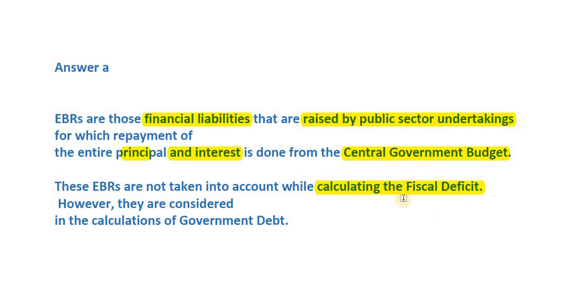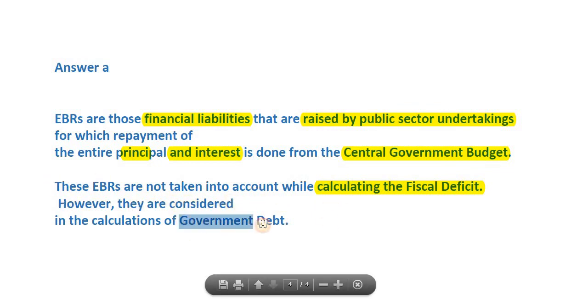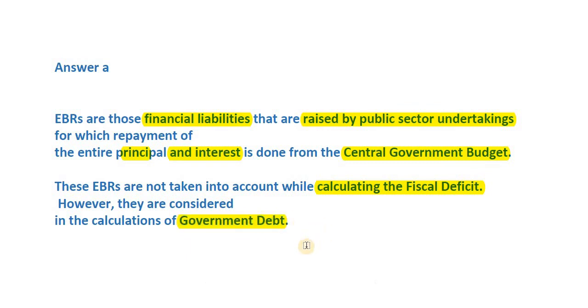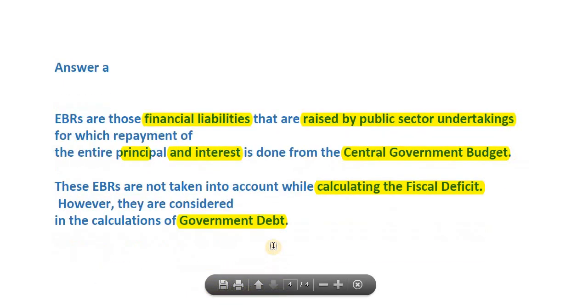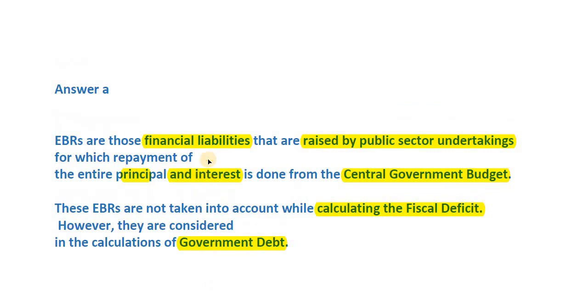Now this is how it is. The entire analysis is there but not needed for our prelims MCQs, and we just have to memorize this. Further, they definitely are part of government debt, but they are not calculated into fiscal deficit. That's it. So I'm sure this is clear, and do not unnecessarily think about why and how. That's not needed.